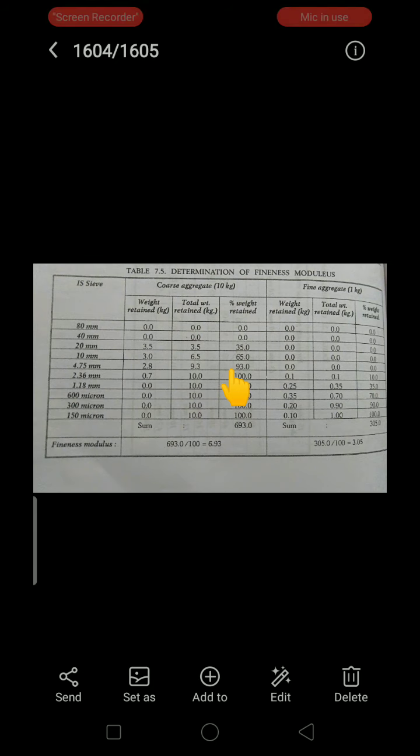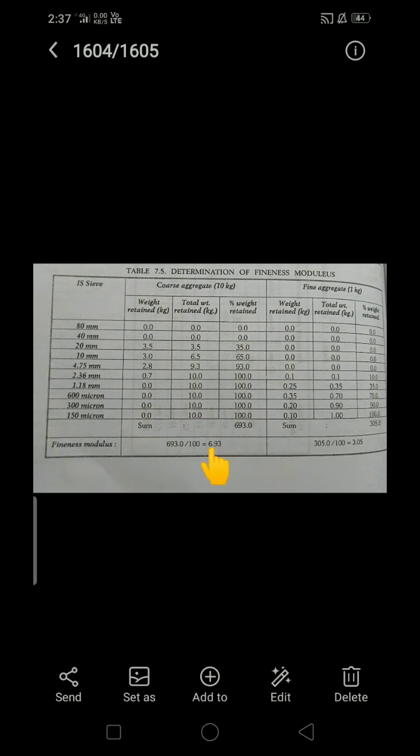The coarser the aggregate, the higher is the fineness modulus, and the fineness modulus is obtained by adding the percentage of the weight of material retained on the following IS sieves. By adding this column we will get the total. For example, 693.6 is the total percentage of the aggregate retained on the particular sieve sizes. That is divided by 100, and this will give the fineness modulus.